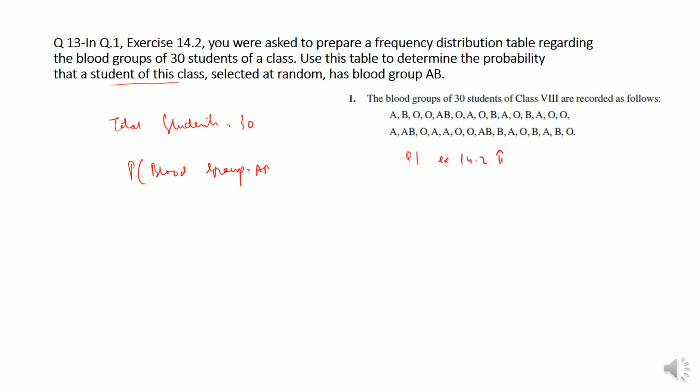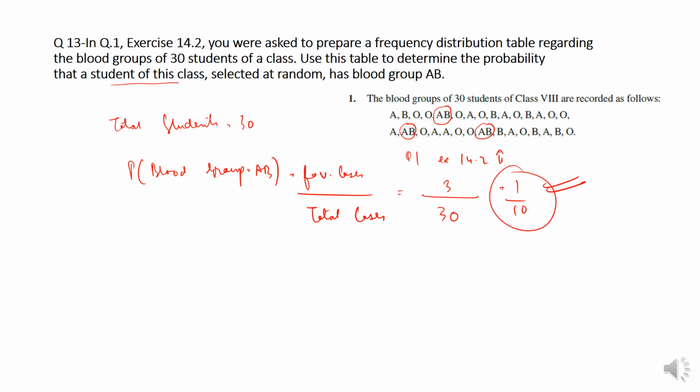AB. What is it? Favorable cases by total cases. The total number of cases is 30, we already know that. So how many of them have AB? See, this is one AB, and one more AB. Only 3, others are all different. So 3 by 30 is 1 by 10. So the answer to this question is 1 by 10.